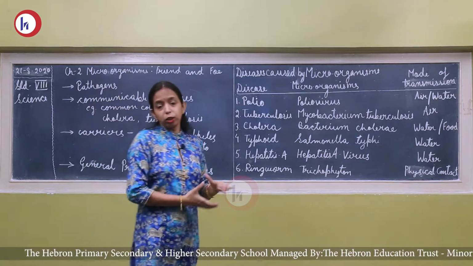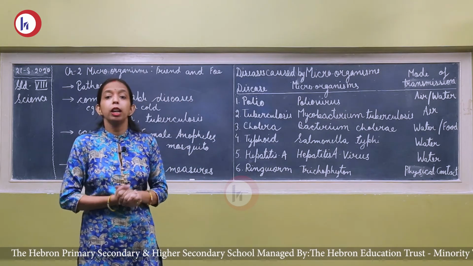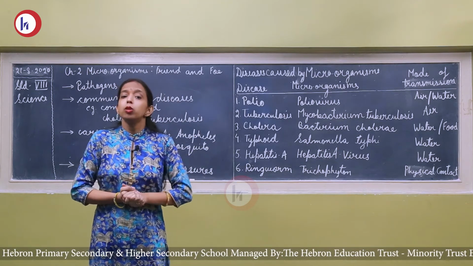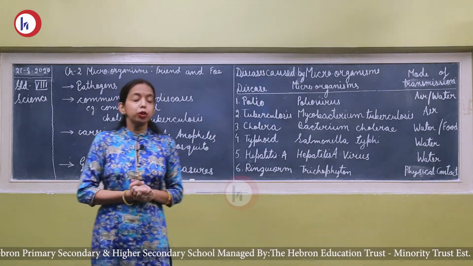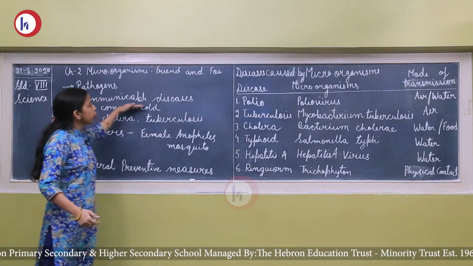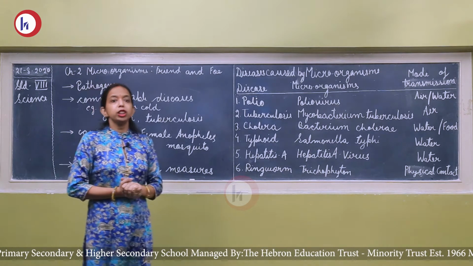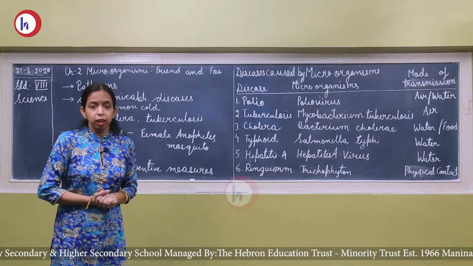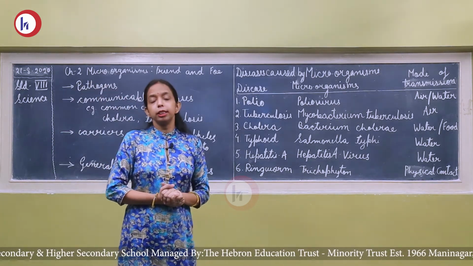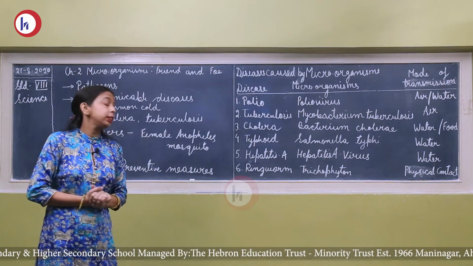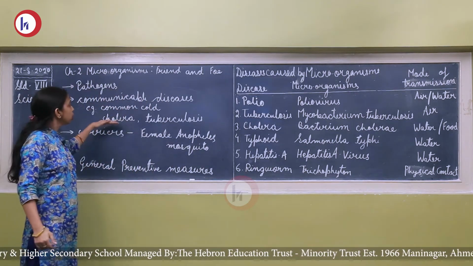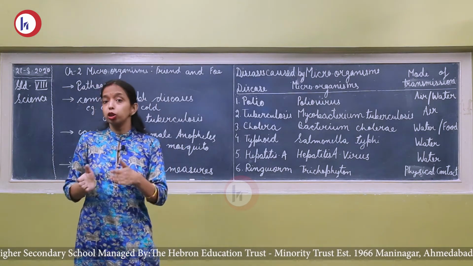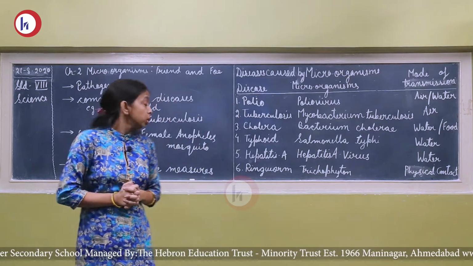These microorganisms are transferred from an infected person to a healthy person. They are transmitted through air, water and food. Such types of diseases are known as communicable diseases. The diseases which are transferred from an infected person to a healthy person by air, water and food are known as communicable diseases. For example, common cold, cholera, tuberculosis. Common cold is very common for us, and this is also transferred from one person to a healthy person.